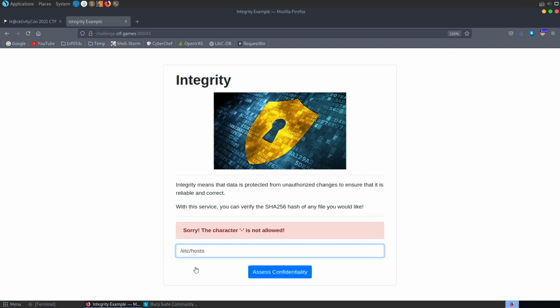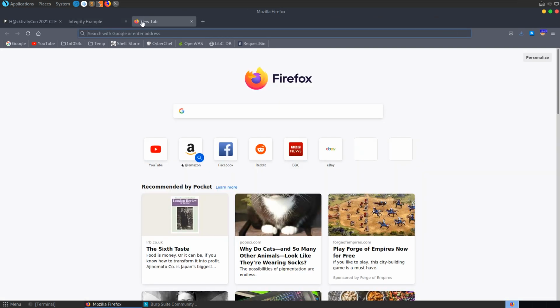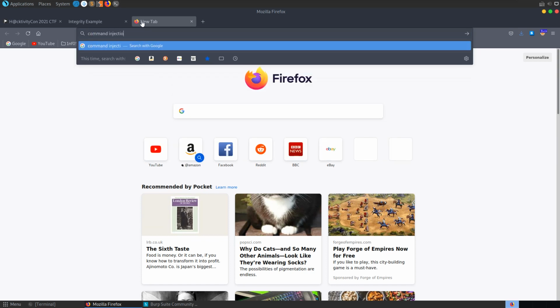So I'm going to go to Burp Suite. Let's take one of these requests and send it to the repeater. And we can look for some kind of cheat sheet here. So let's look for a command injection filter bypass cheat sheet.